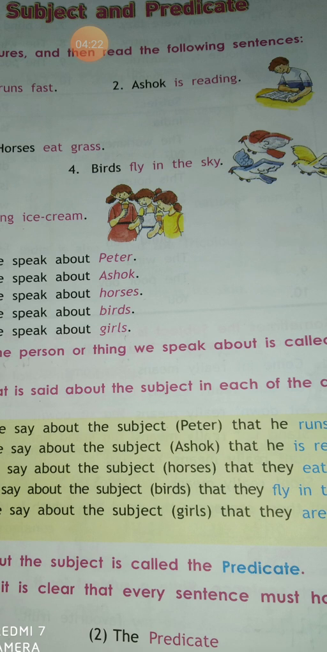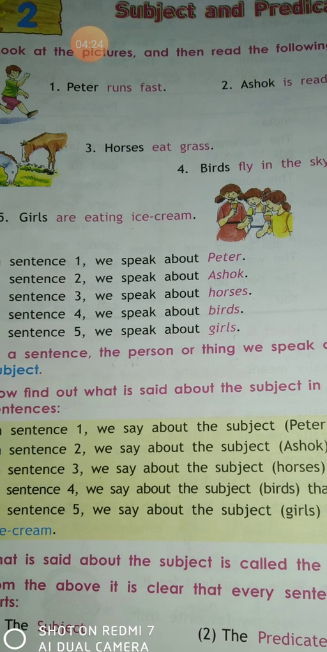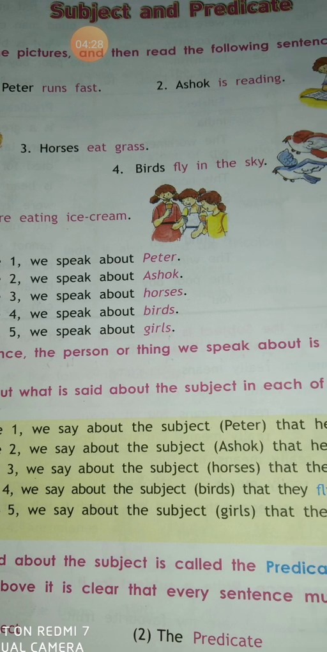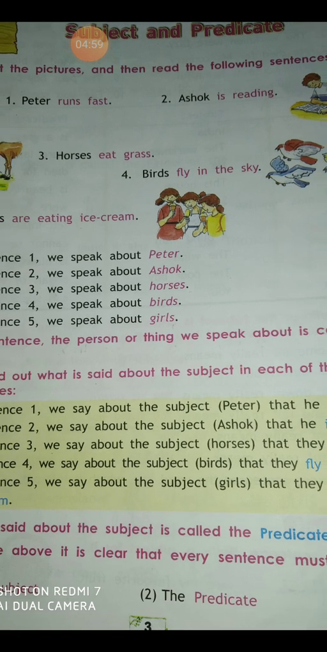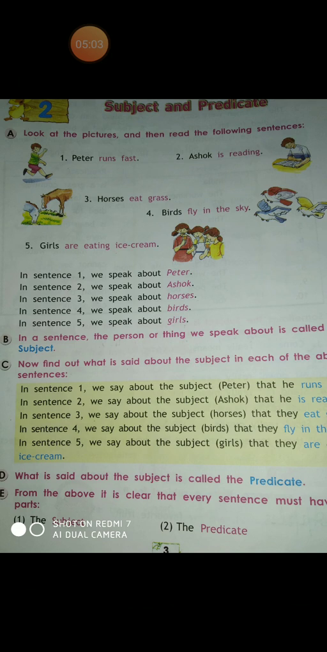In the same way, Ashok is reading. Then horses eat grass. Birds fly in the sky. So birds, we are talking about an animal over here. Birds is a subject because we are mentioning a place, person, animal or a thing. Now, fly in the sky. What does this term show? It is showing us what our subject is doing, what the birds are doing. They are flying in the sky. So that is our predicate. Now, the girls are eating ice cream.